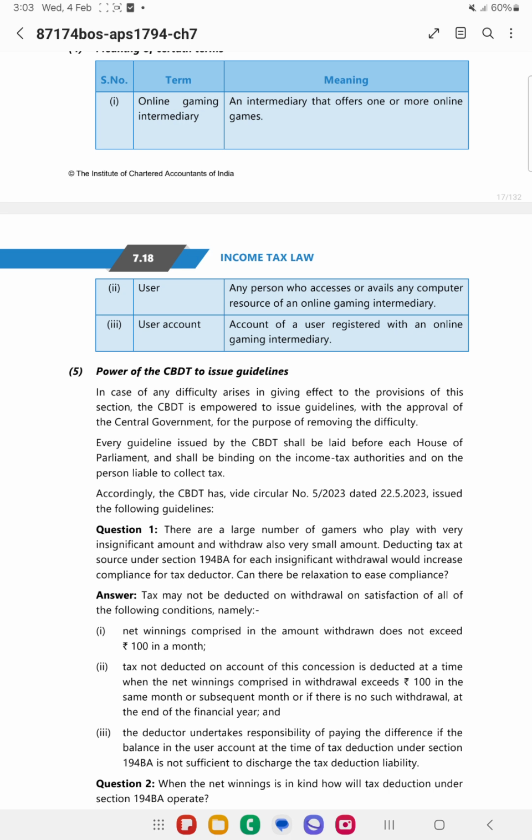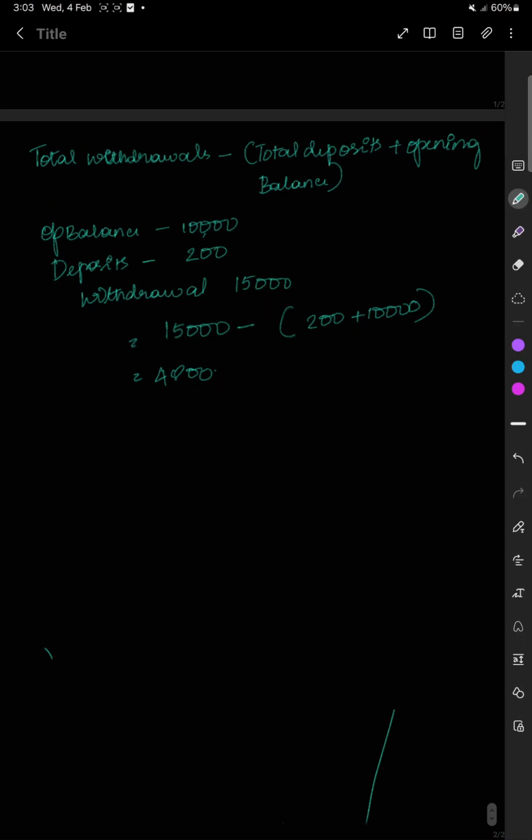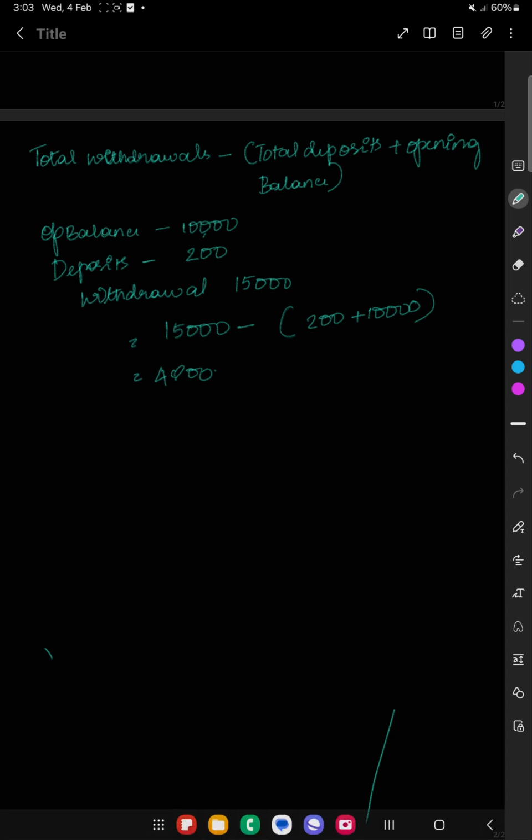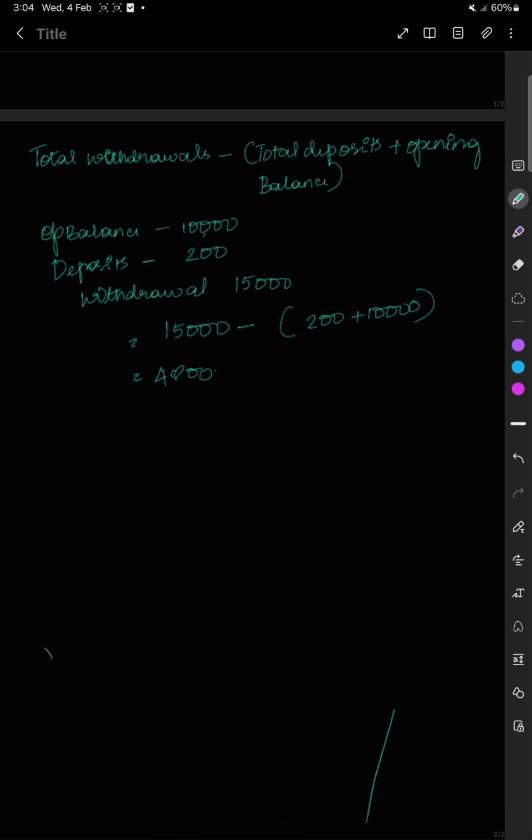Now let me explain with an example. So here is the example: total withdrawal minus the total deposit plus opening balance. If the opening balance is 10,000, the deposit is 200, and the withdrawal is 15,000, then after adding the deposits and the opening balance, and reducing it from the withdrawals, you get 4,800. On 4,800, 30% tax needs to be deducted.